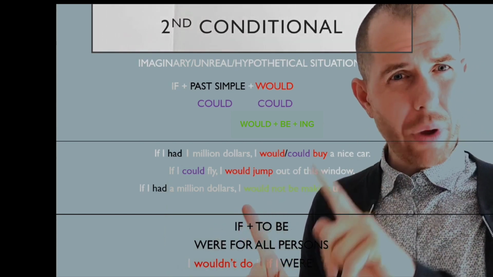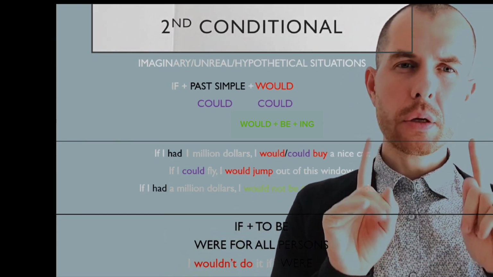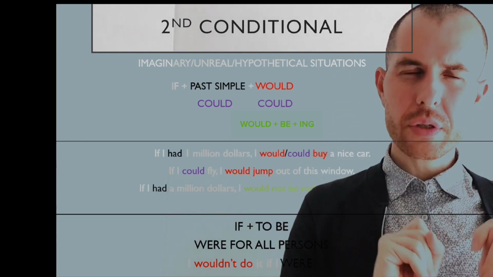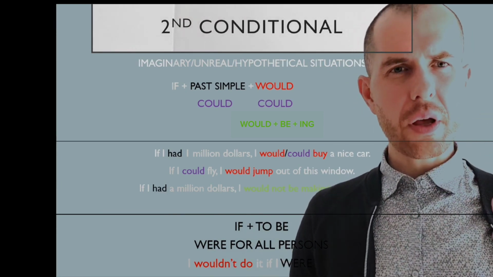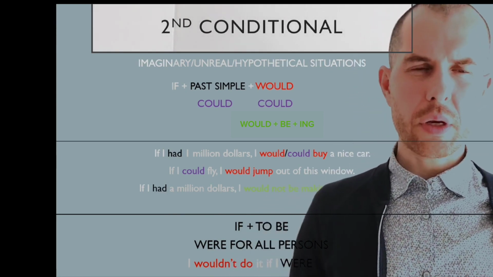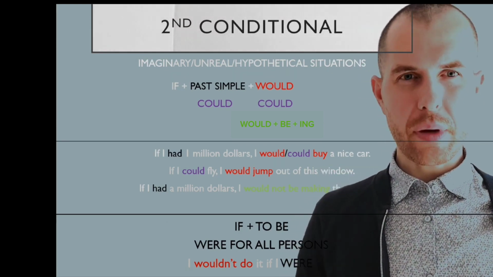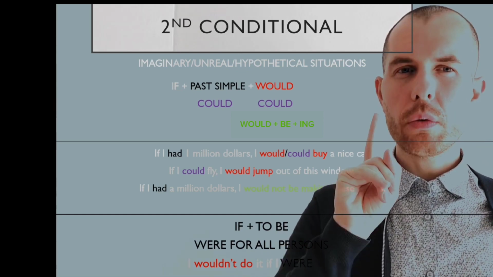We can't really use when in the second conditional, but we can use could in both the if clause and the result clause. For example, if I could fly, I would jump out of this window. Or if I had $1 million, I could buy a nice car. One more important piece of information about this.